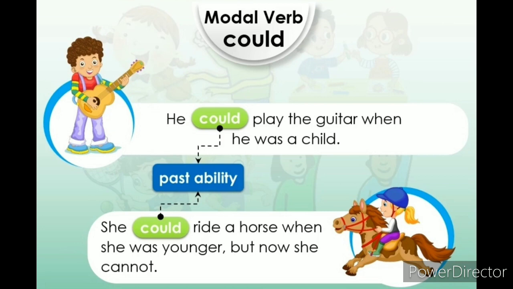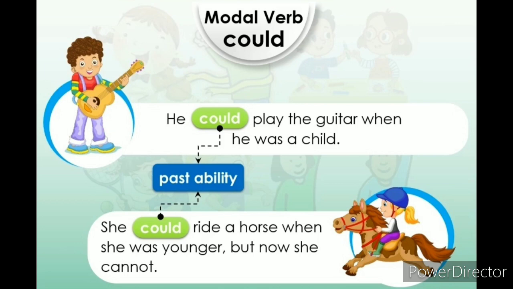Here in this sentence, could means that she had the ability to ride the horse when she was younger, but she doesn't have the ability now.